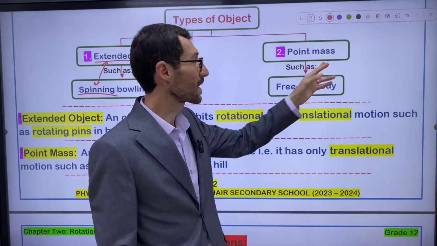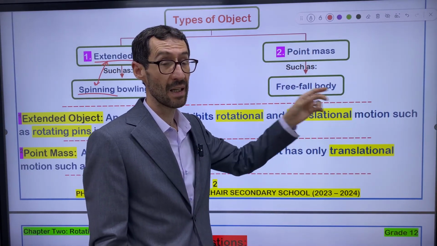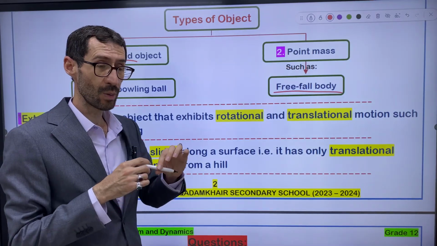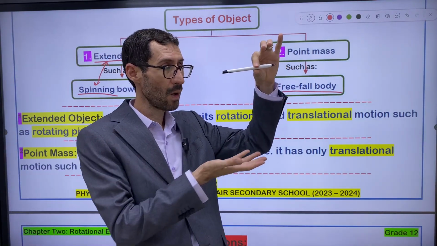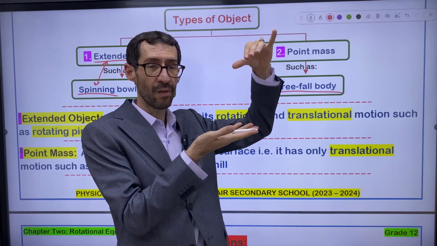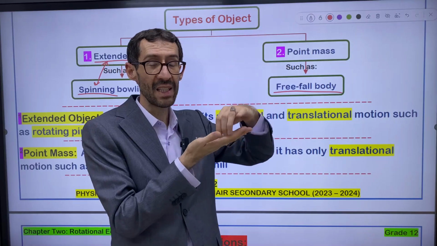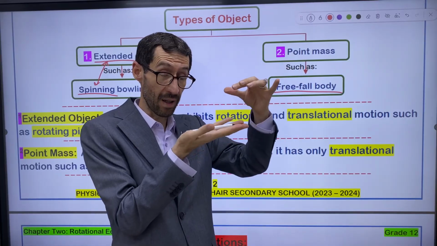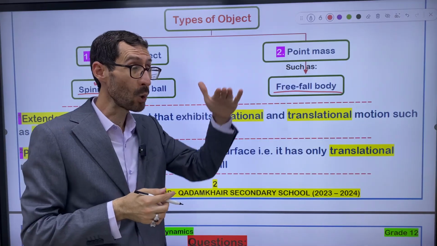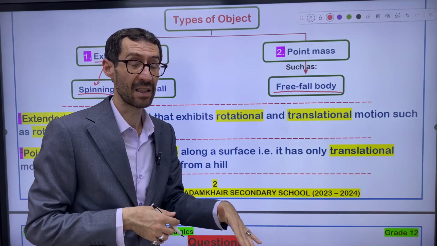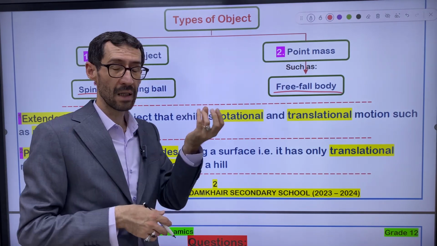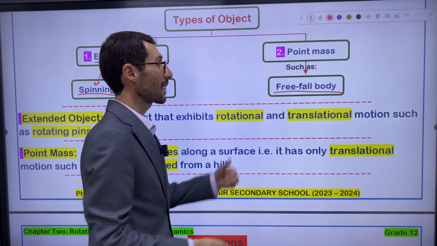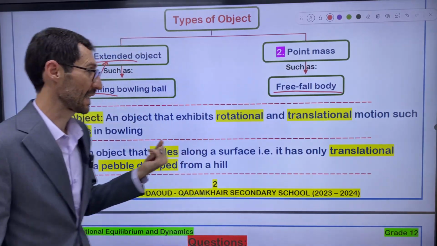What do you say about the point mass? Point mass, such as a free fall body. Think about the free fall body. Whenever you let this marker go, how does this marker actually fall down? Does it rotate or just slide? It doesn't rotate because it's a free fall. A free fall object does not rotate. They only slide, they only slip, without rotation. That's why free fall bodies in general are considered to be point masses.